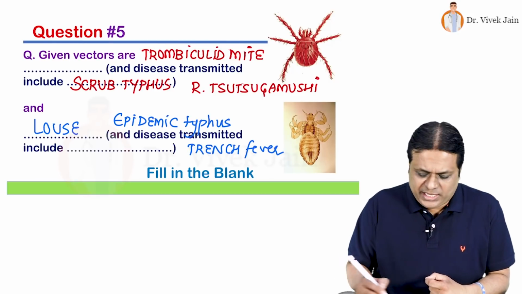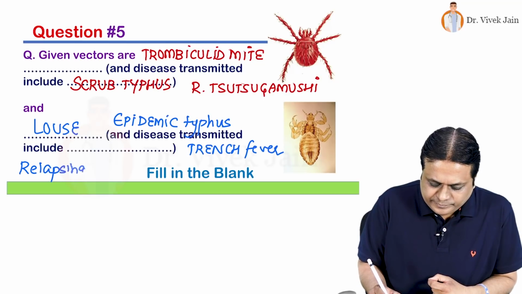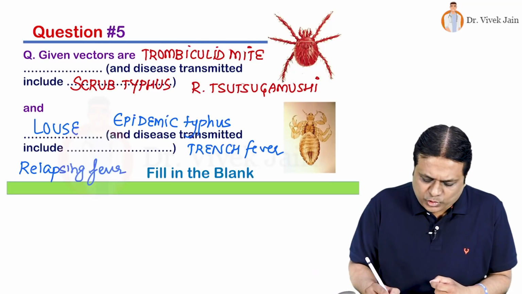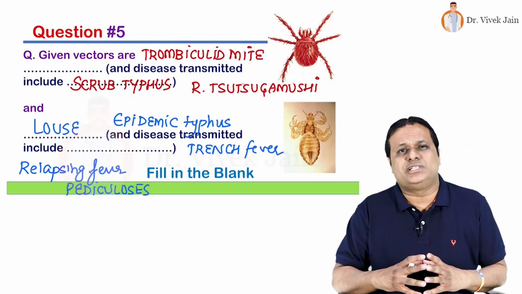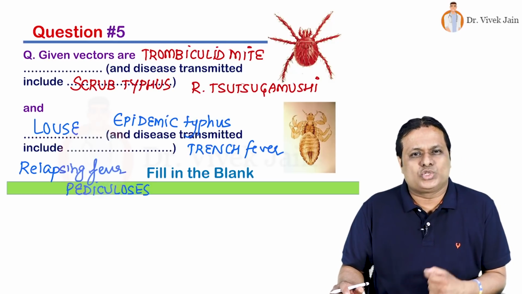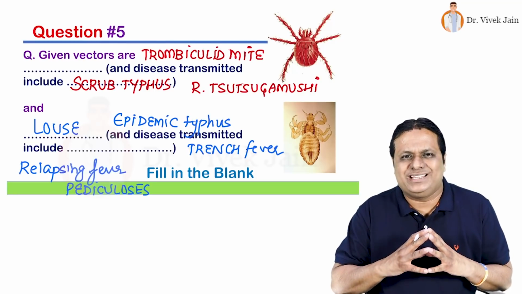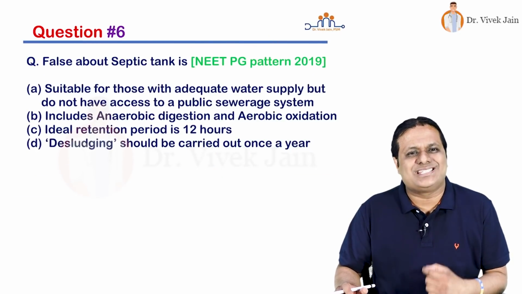Third disease is relapsing fever caused by Borrelia, and fourth is pediculosis caused by Pediculus. So these are trombiculid mite and louse. I am sure you must have identified these vectors, very commonly asked in the exam, correctly and carefully. We move to next question number 6.